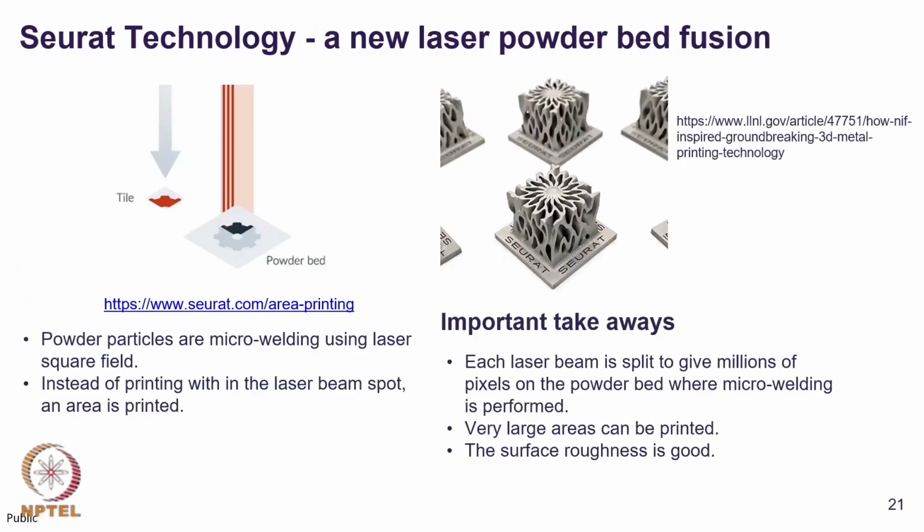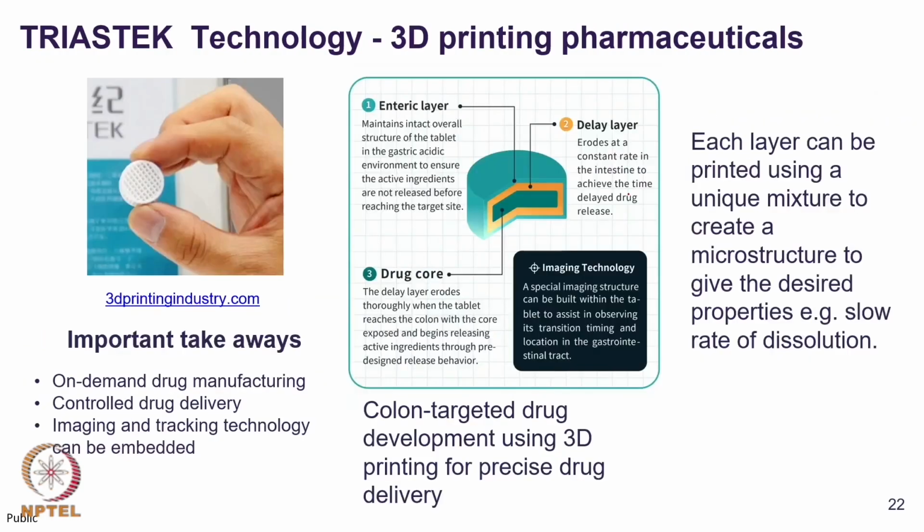We discussed about a newer technology from Seurat Technology Incorporated, where a single beam of laser can be split into multiple beams and simultaneously many pixels can be heated and much larger areas can be printed and really complex geometries can be created.